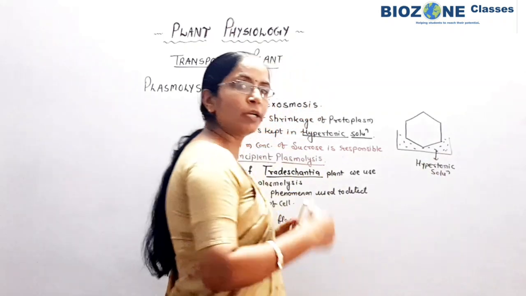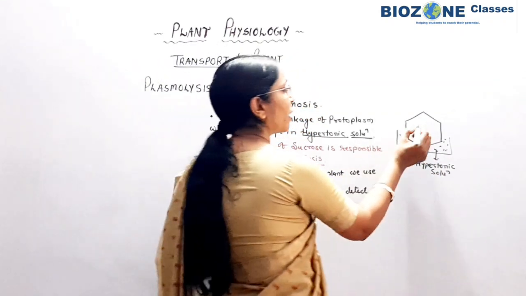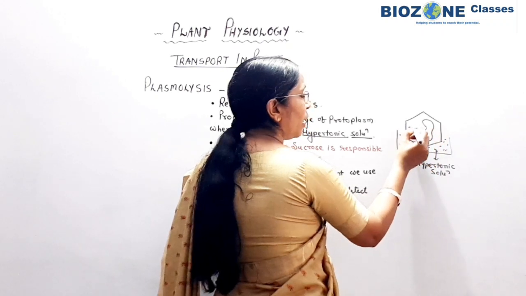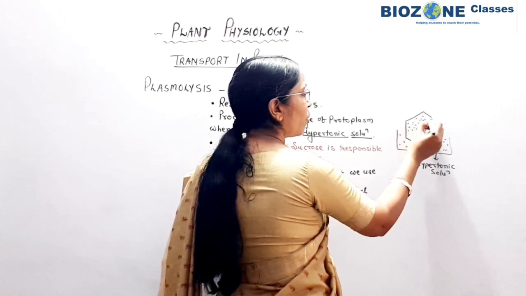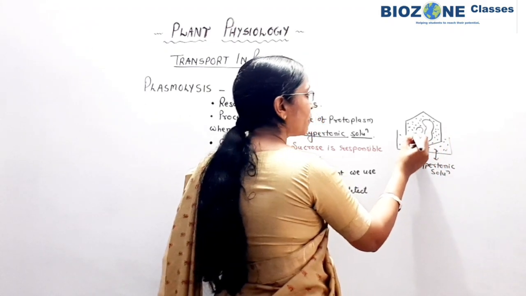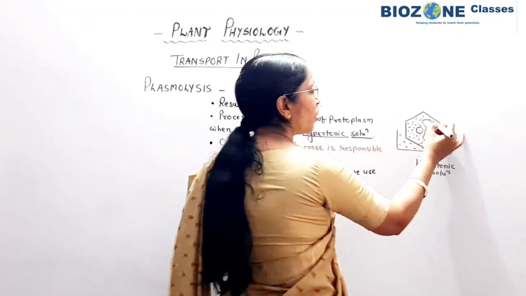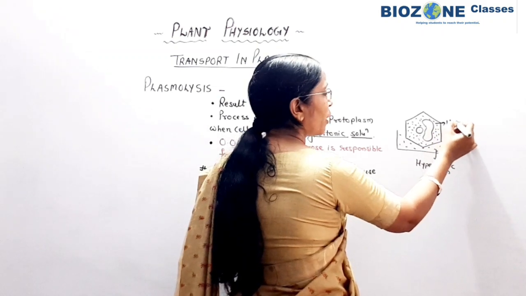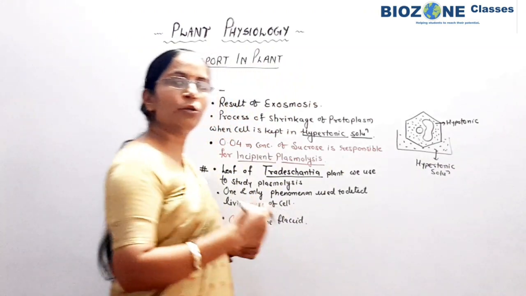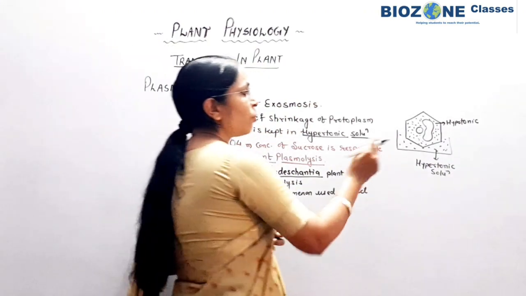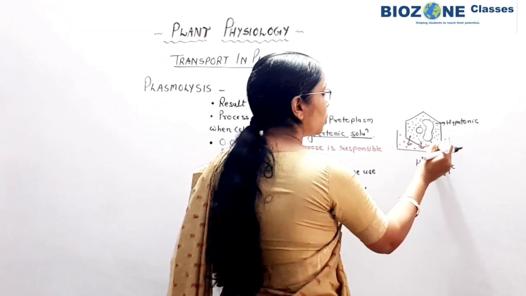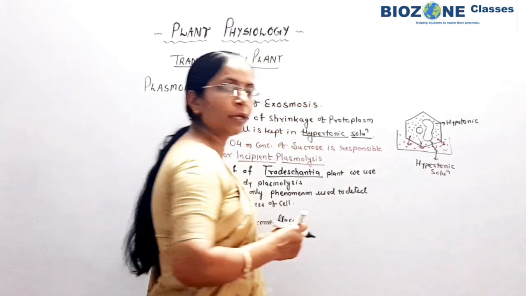So the outer solution is hypertonic with respect to the protoplasm, the nucleus and large vacuole, and here is the protoplasm, which we also call the cell contents. So the protoplasm is here. This is the hypotonic. Cytoplasm is hypotonic in concentration and the outer solution is hypertonic. So now the water starts to move from the inner cytoplasm to the outer hypertonic solution.